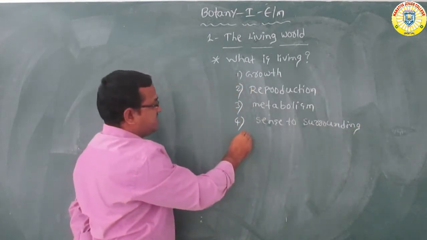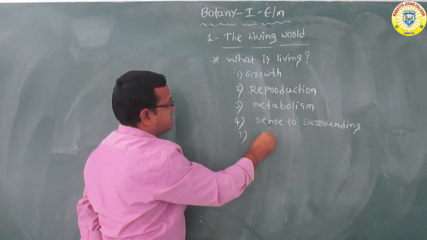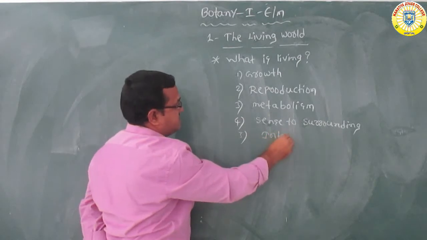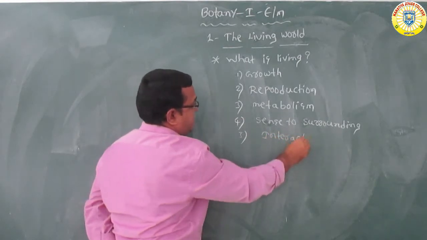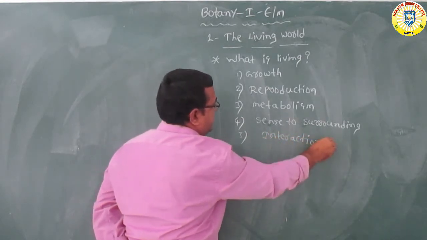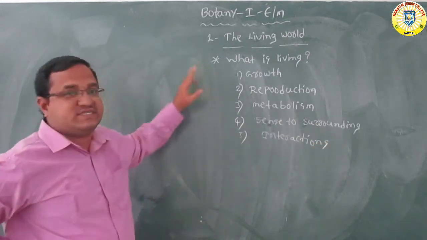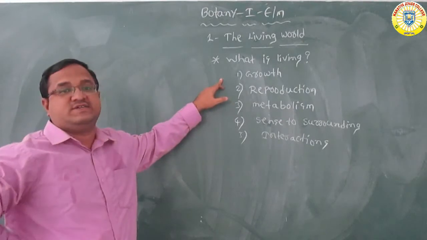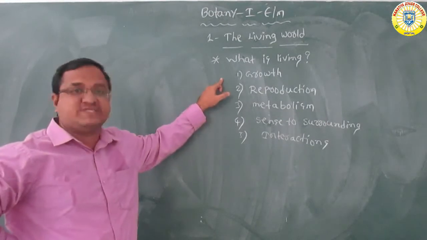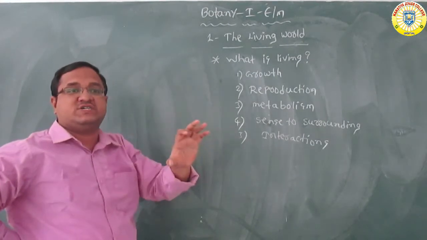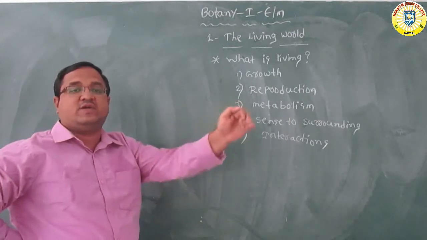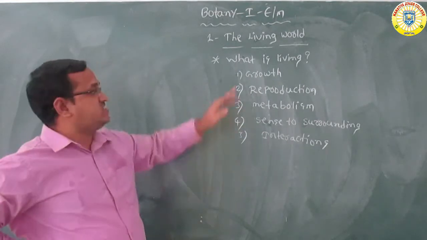And the fifth character is interactions. So these are the common characters of living things. Based on these common characters, we can separate living things from the non-living things. So the first character is growth.